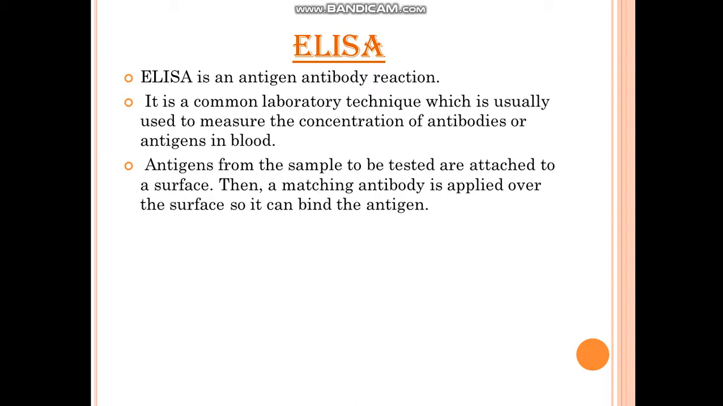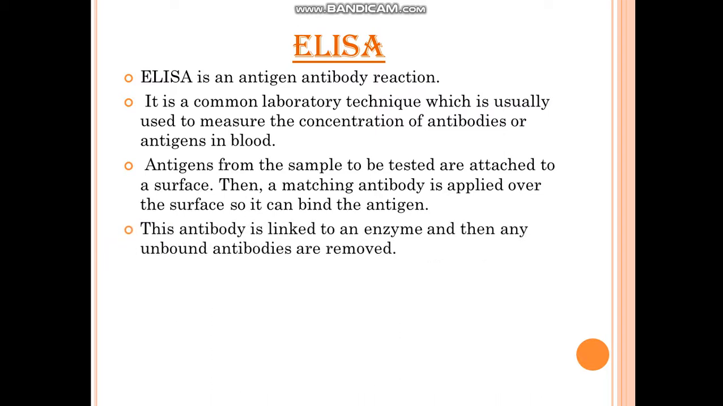This thing is very clear to everyone, that antigens are taken from the sample, they are being kept in one surface that we call wells. We create wells. I'll show you. There is a picture of that ELISA tray also. So then the matching antibody is applied over the surface so that it can bind to the antigen.